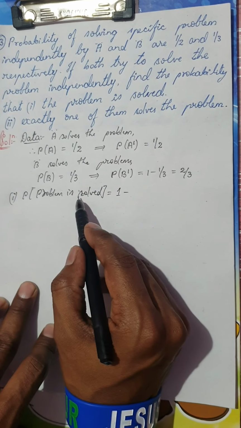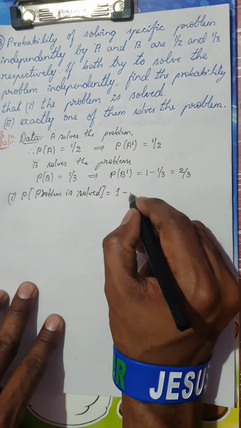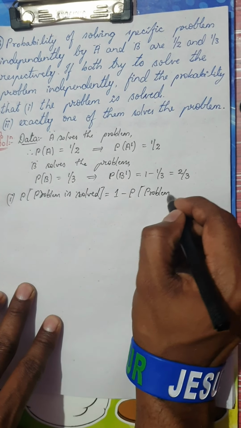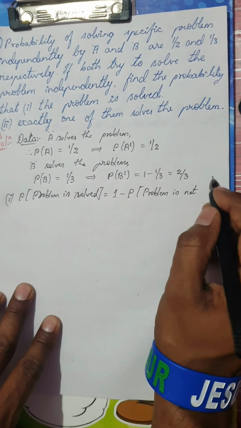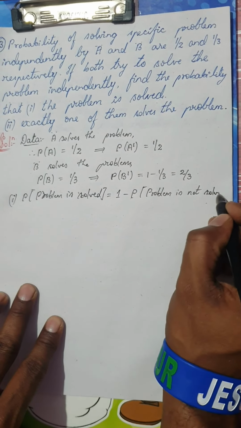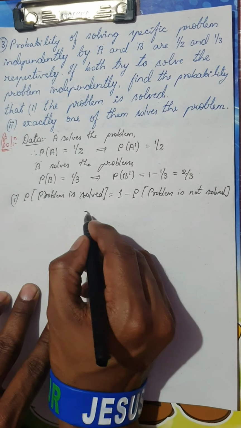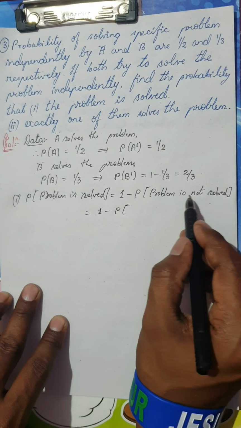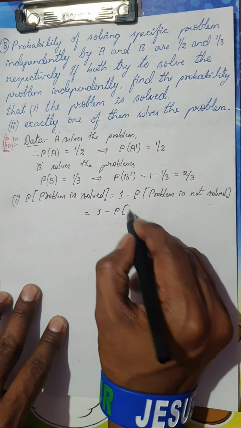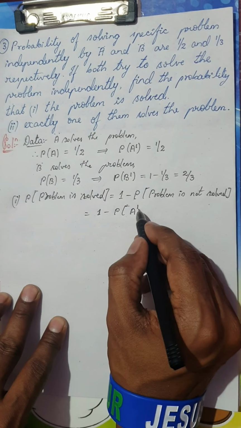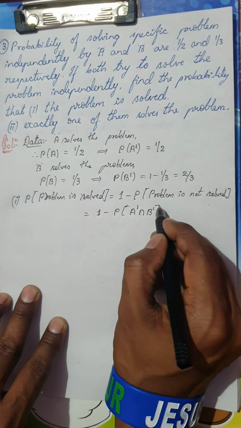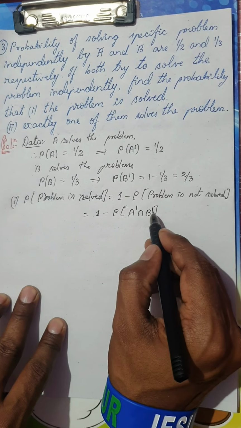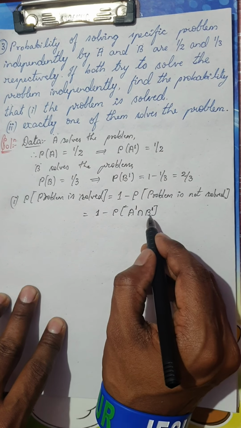The probability of the problem being solved is nothing but 1 minus the probability of the problem not being solved. So this is 1 minus, so probability of, when do you find the problem is not solved? It would be not solved when A is not able to solve it and B also is not able to solve it. Remember, A dash means A cannot solve it, B dash means B complement. B also cannot solve it.